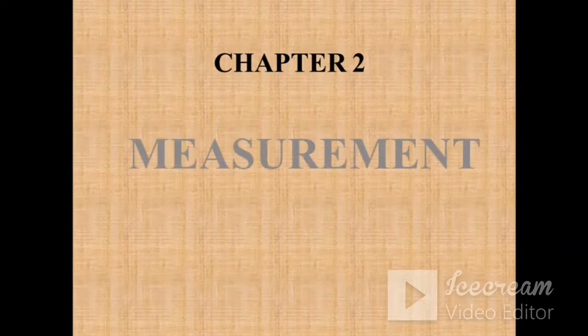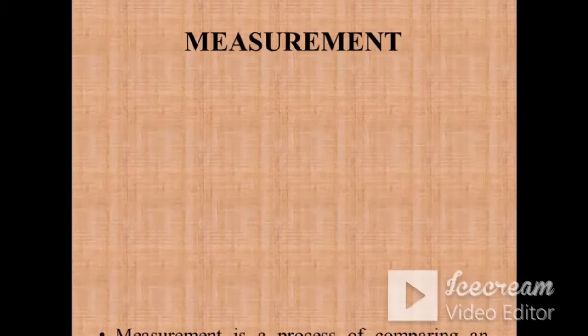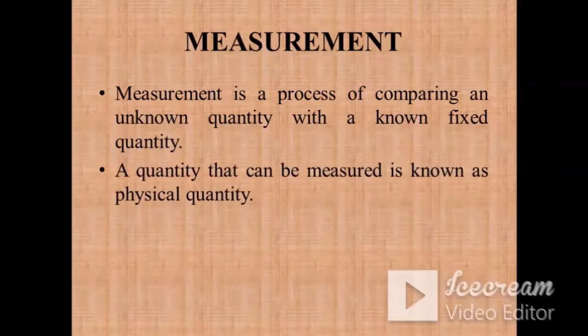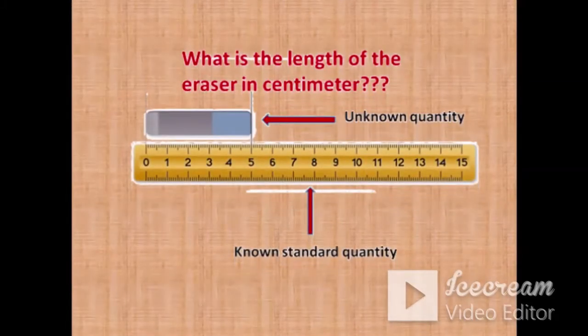So today we will discuss our new chapter, that is measurement. Let's start our discussion. Measurement is the process of comparing an unknown quantity with a known fixed quantity. The quantity that can be measured is called a physical quantity. For example, what is the length of the eraser in centimeter?